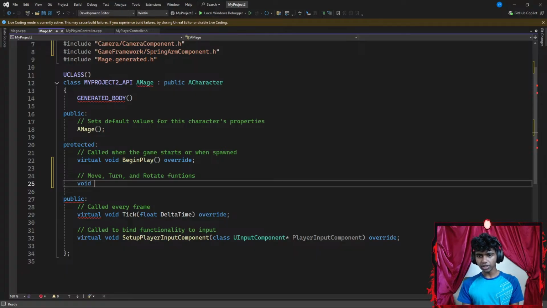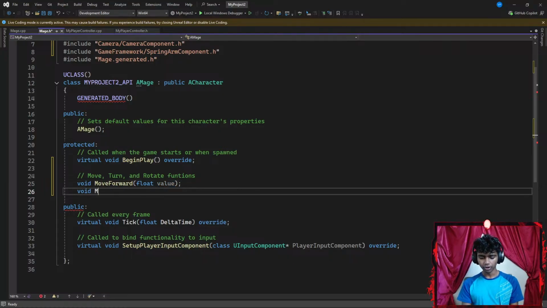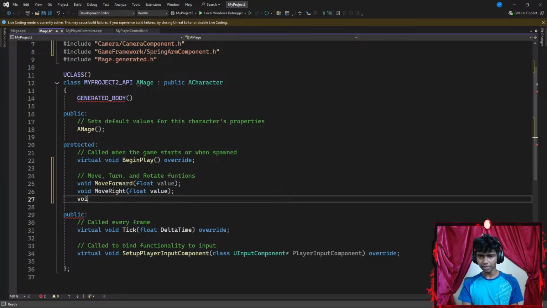That's it. Let's go with something like void. I'm going to create a move forwards method. Actually, function, or actually, you know what? I think it's a method because I am inside a class, and functions inside of classes are called methods. That requires a floating point parameter of value, ending with a semicolon. I'm going to create another method called something like move right that requires a floating point parameter of value as well, ending with a semicolon.